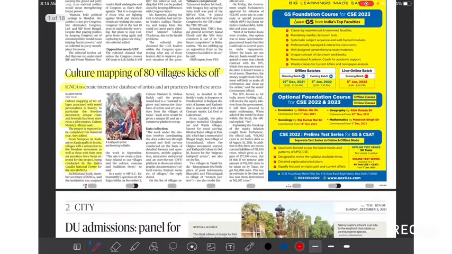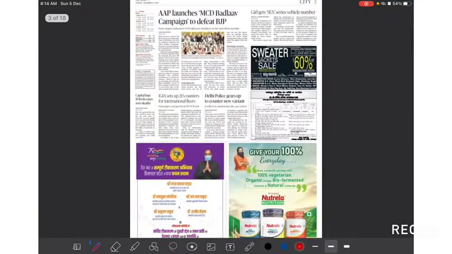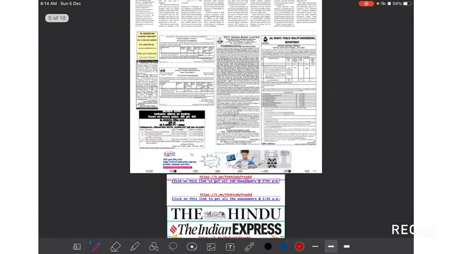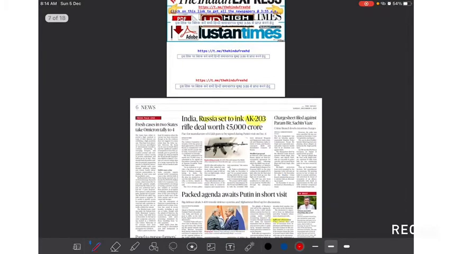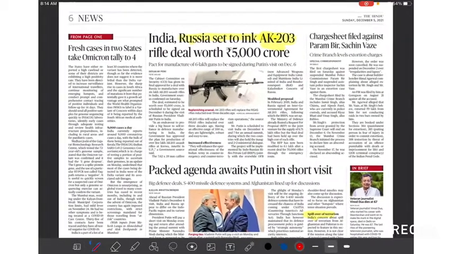Then, cultural mapping of 80 villages kicks off. What is it? What and who does it? Look into it. That would be for prelims. Maybe you can use that article for GS1 in the art and culture segment, for preservation mechanisms or preservation efforts that are being made.